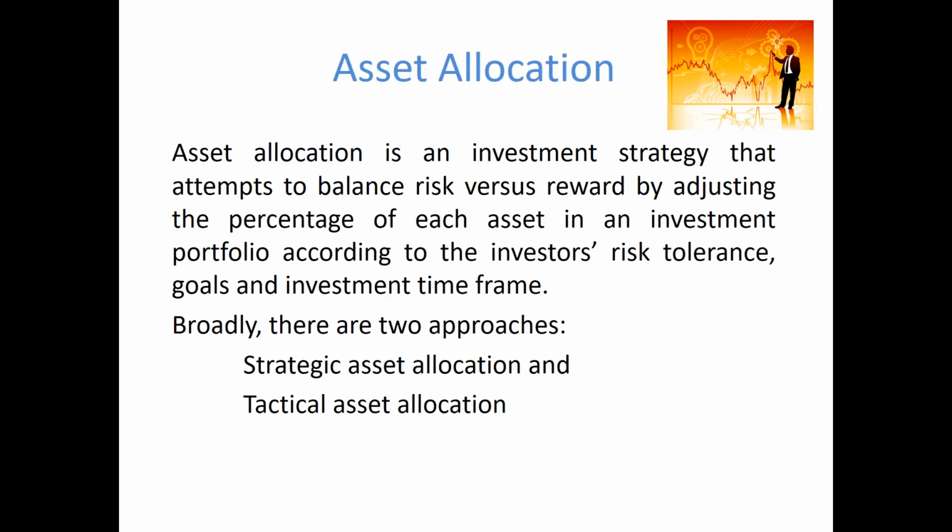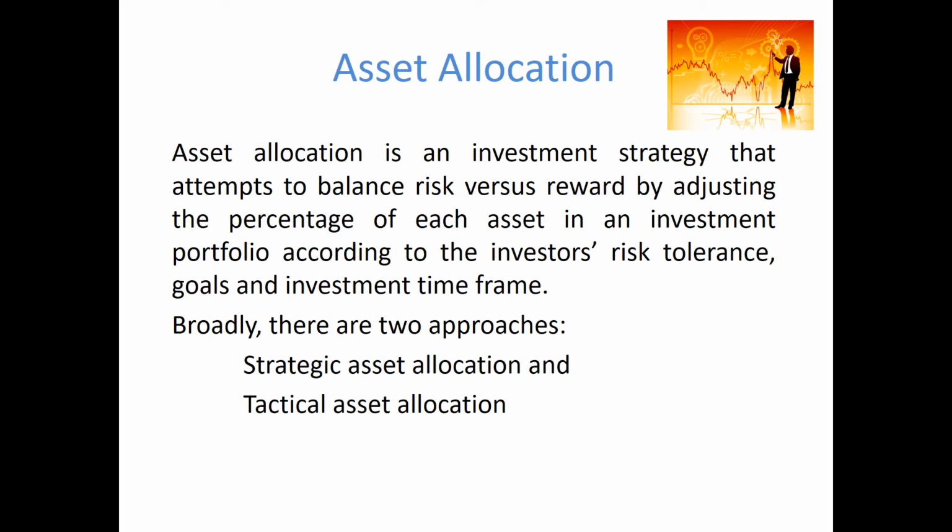Asset allocation is the process of determining how an investor allocates the total wealth across different asset classes. For example, it's the question of what proportion of your wealth is invested in property, what proportion to invest in equities, what proportion to invest in bonds, and so forth. While making the asset allocation decision, an investor will consider his or her own personal characteristics, such as risk tolerance, goals, and investment time frame.